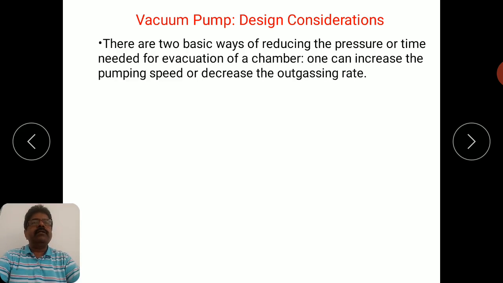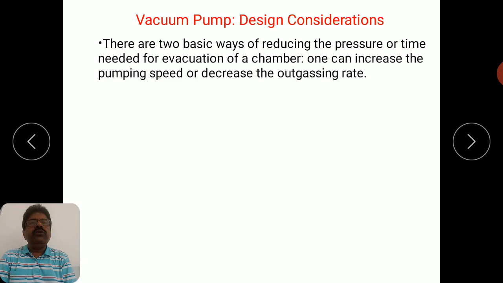According to theories, there are two basic ways of reducing the pressure or time needed for evacuation of a chamber. So what are these two methods? One can increase the pumping speed or decrease the outgassing rate. So we have two options available with us, either to go for increasing the pumping speed or to decrease the outgassing rate. See now here, both are important things.